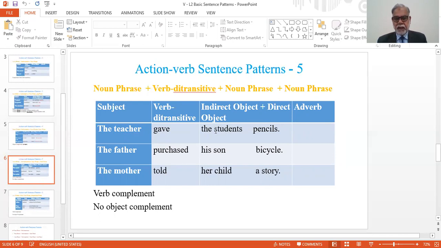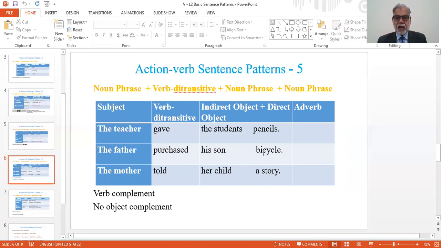These two objects, first the indirect object and second the direct object, they complete the sense of verb, and we can call them verb complement. They are verb complements, but there is no object complement, and it should be remembered that in this case, object complement is not possible.